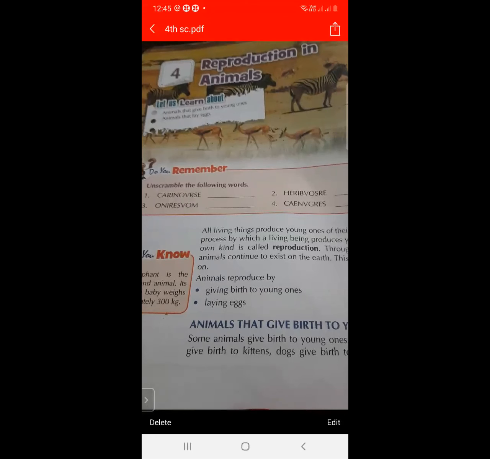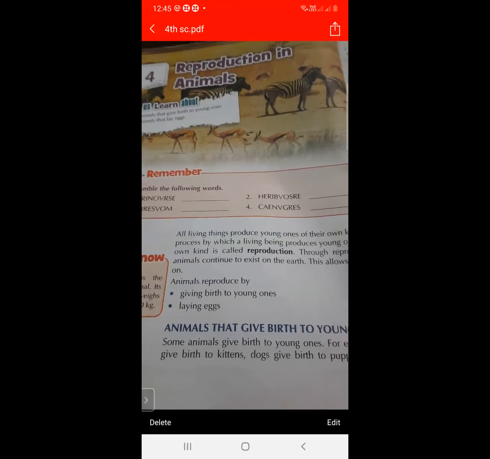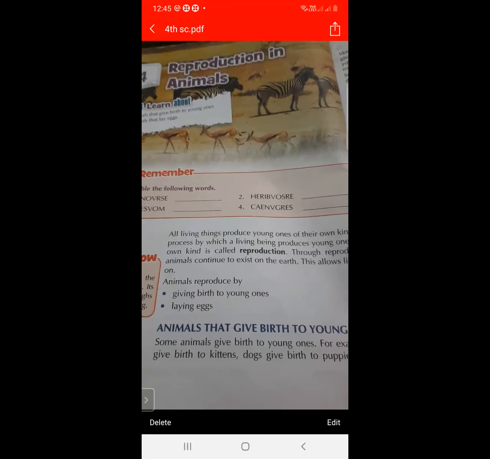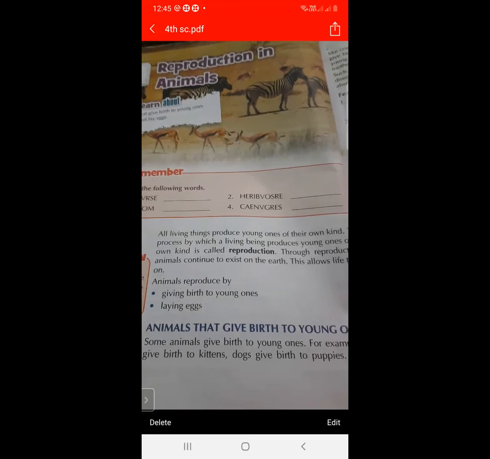So these are the two methods of reproduction. First is by giving birth to the young ones, and second is by laying eggs. So the first method is animals that give birth to the young ones. So some animals give birth to the young ones.